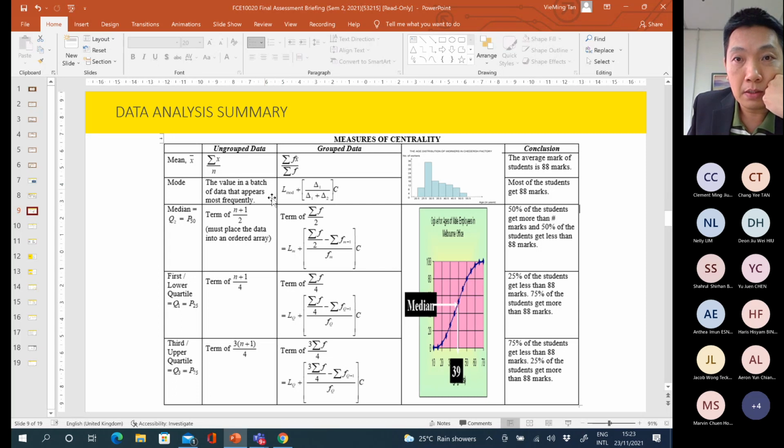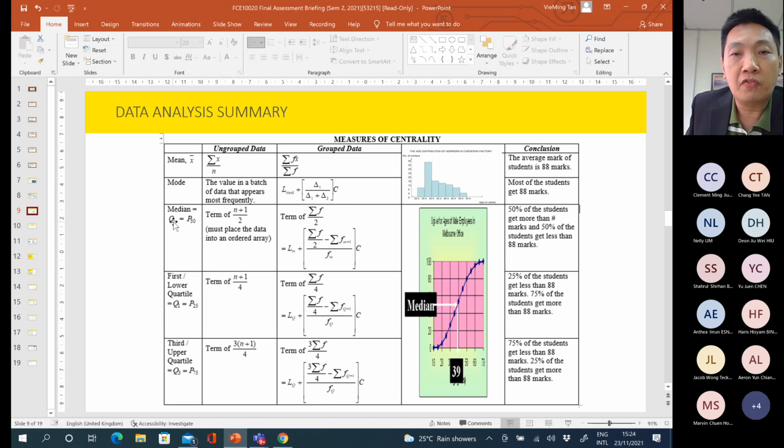Then use this formula to calculate the mode value. Why do we need to identify the modal class first? Because this symbol L mode is the lower boundary of the modal class, and C is the class size of the modal class. So make sure you know how to identify the modal class before you get the mode value.